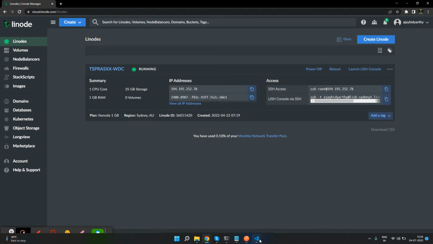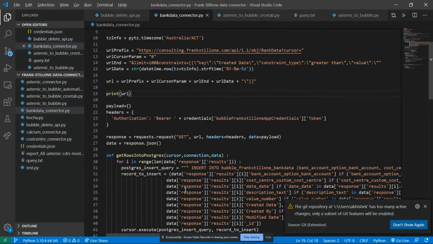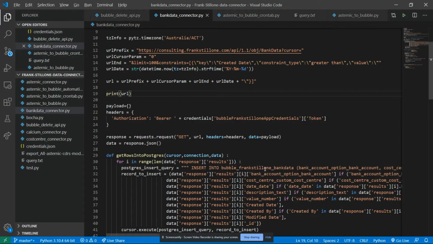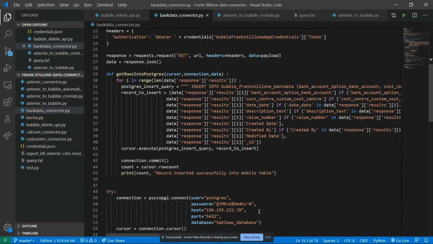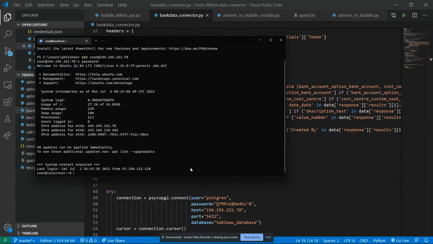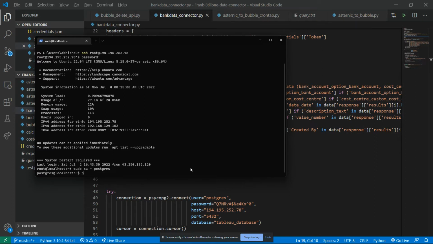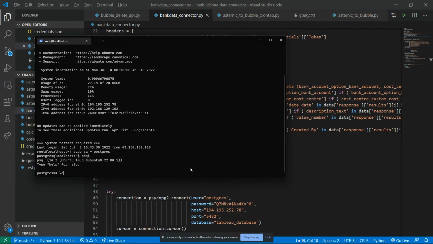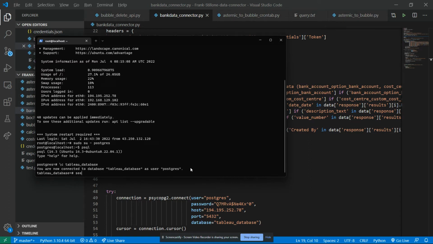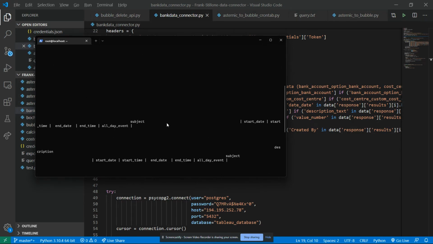Then we wrote Python code to take data from that data source and ingest it into the Postgres database. So this is what the code looks like. So we can see that the Postgres database is present here. This is what the data looks like once it is inserted.